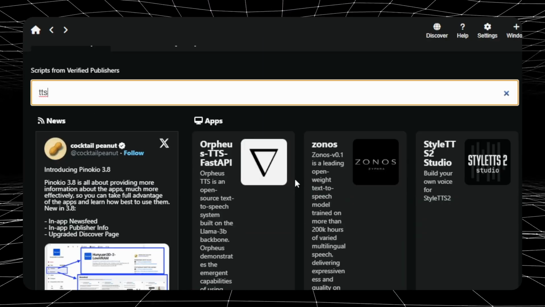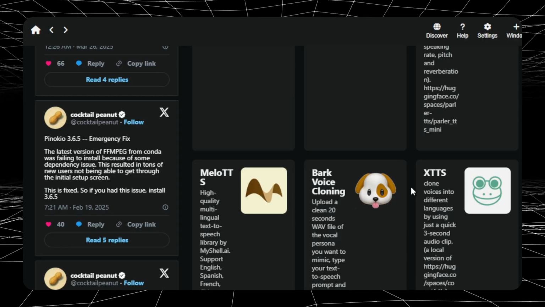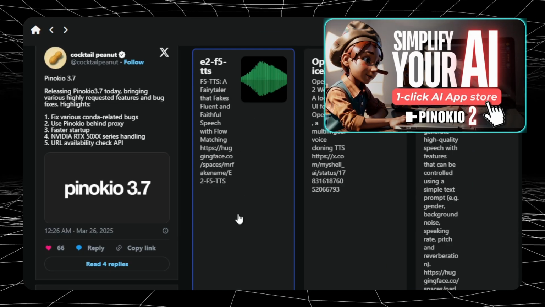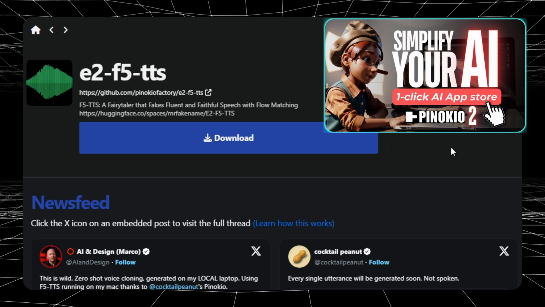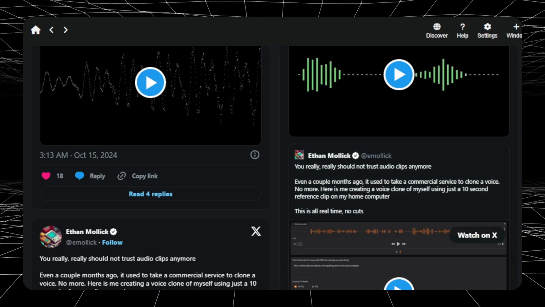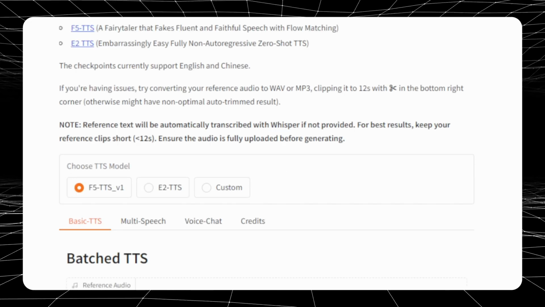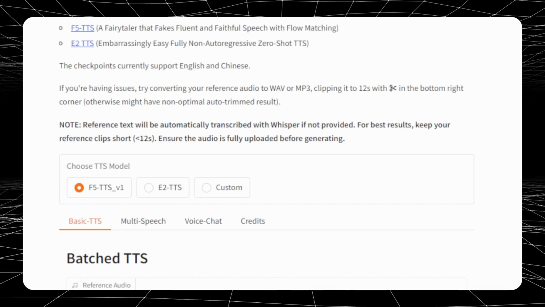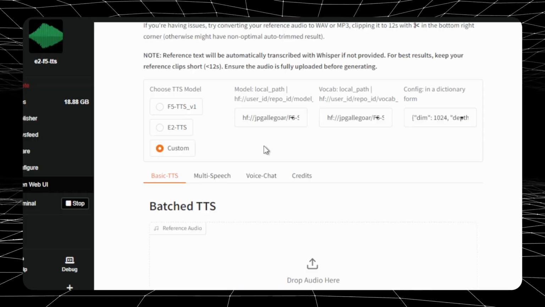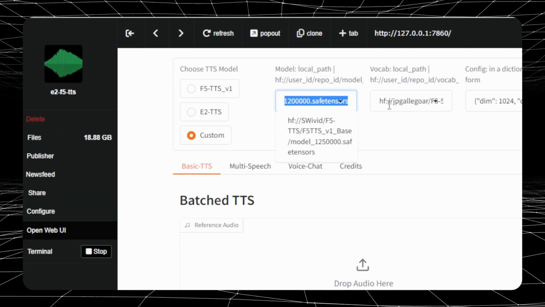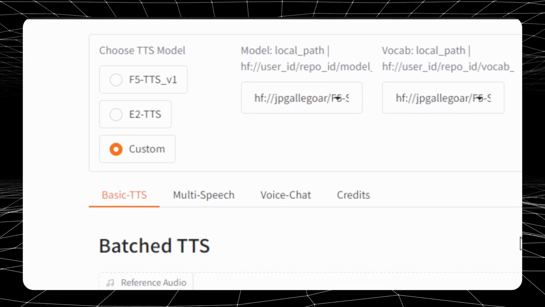Let's see when we use F5TTS. This app is available to download easily using Pinocchio. If you are interested in how to use Pinocchio, you can check my other video here. When you use F5TTS, you can make it speak in English and Chinese by default. If you need to use other languages, you need to download them manually and set it up by yourself if you are running locally on your PC. That's why I prefer to use Minimax most of the time, because everything is online and you don't have to deal with all of this.